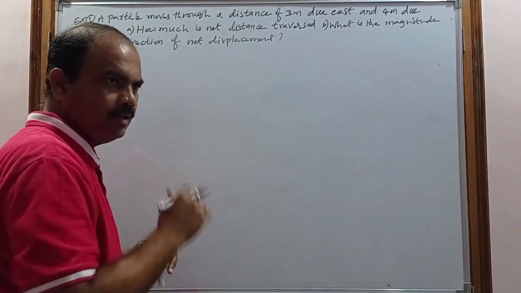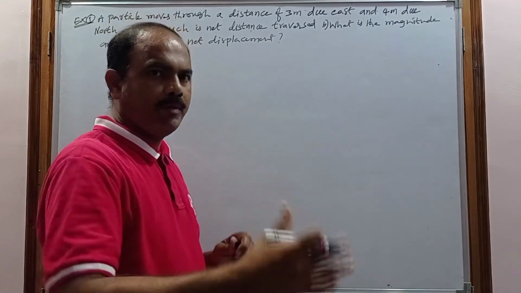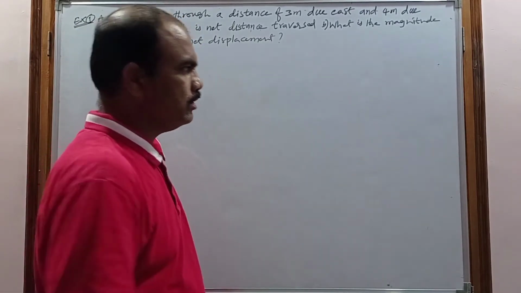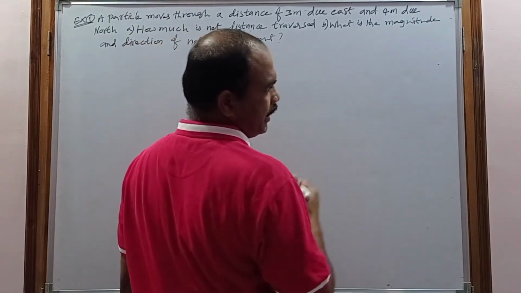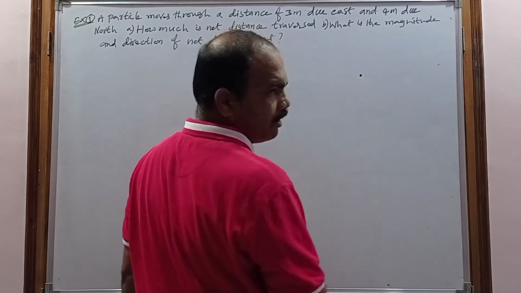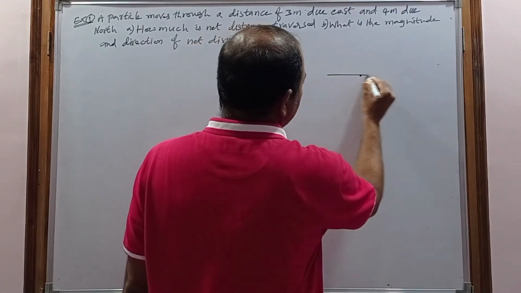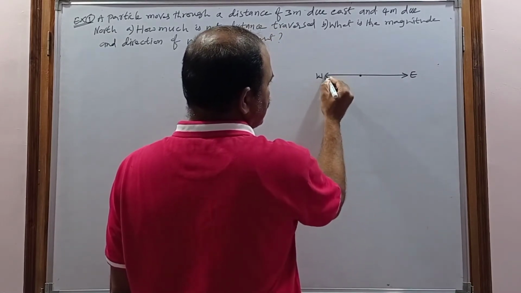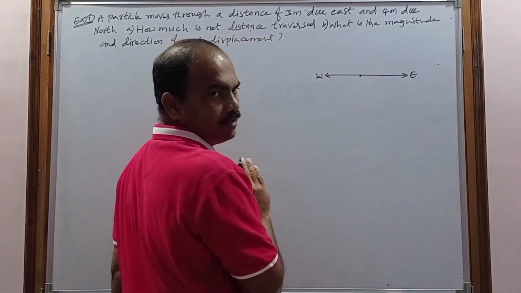So you have to know how to represent the directions on paper. The representation of direction on paper will be like this. This is taken as the origin or reference point. Now draw a line. This direction is the east and this direction is the west.